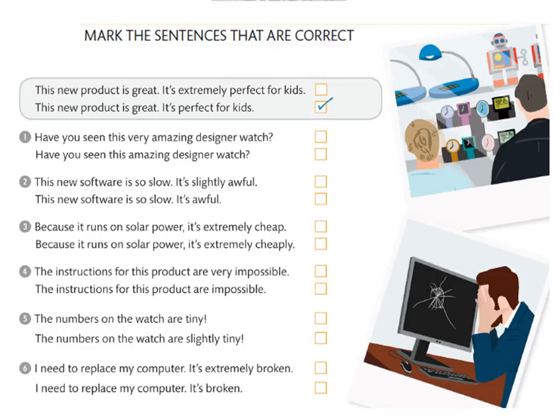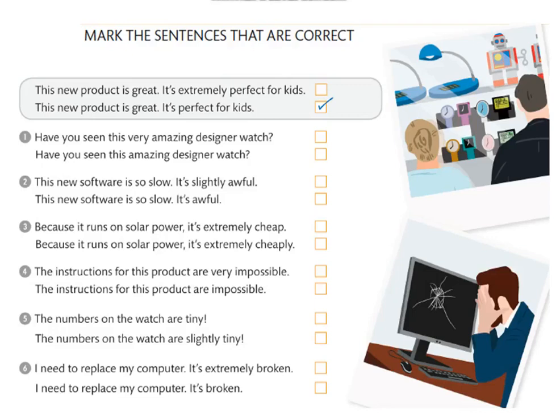Because it runs on solar power, it's extremely cheap. Because it runs on solar power, it's extremely cheaply. The correct one is the first one. I need an adjective here, not an adverb.